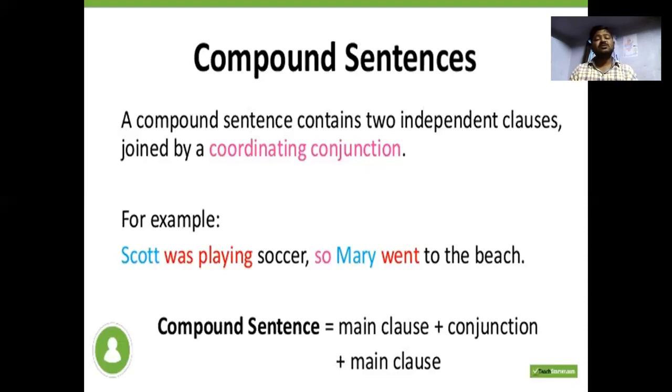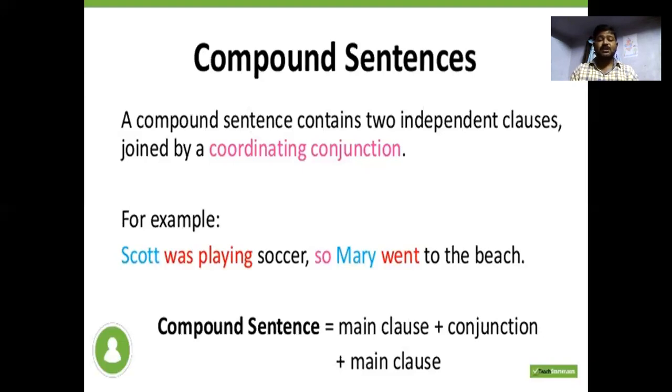Because in the first, Scott is the subject and playing is the verb. In the second, Mary is the subject, went is another verb form, and to the beach. So we are joining these two together with the conjunction. Scott was playing soccer, so Mary went to the beach. It has complete meaning.